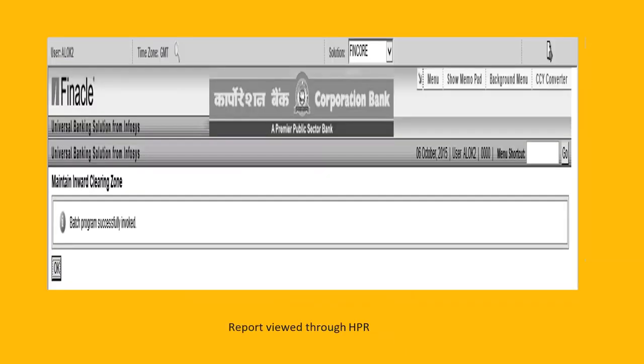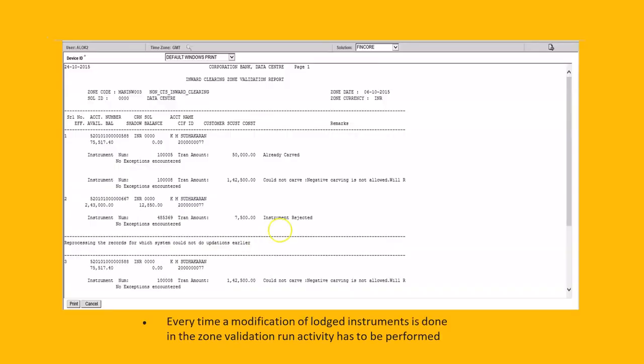So the batch program is successfully invoked. This is the HPR menu option. After running we get this: already carved, instrument rejected. We have rejected this. In the next video I'll show you how to reject an instrument. So this is carved, means balance is there, signature is okay. This is rejected due to some reason, right? So this validation has to be done.